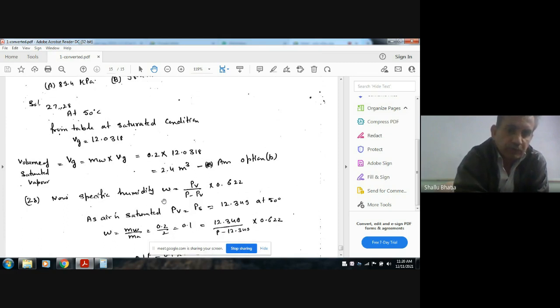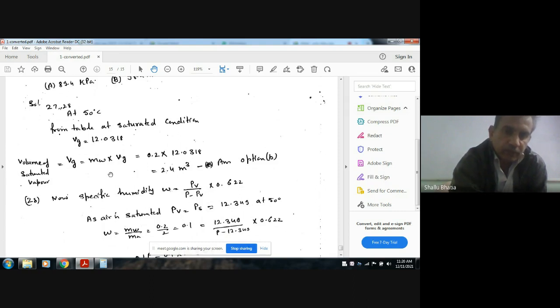Now we use the specific humidity formula, omega, as air is a mixture of air and water vapor. Omega is equal to 0.622 into PV over (P minus PV). PV is equal to PS, that is 12.349, because it is in saturated condition.